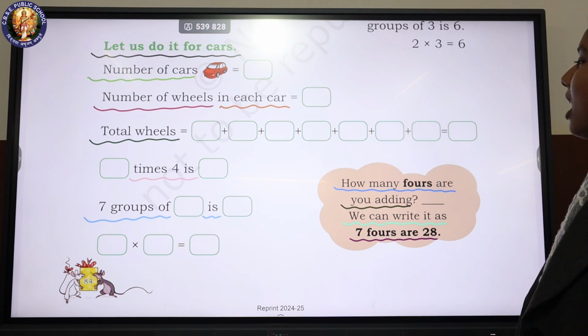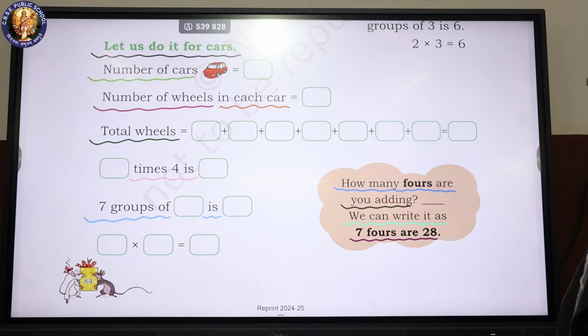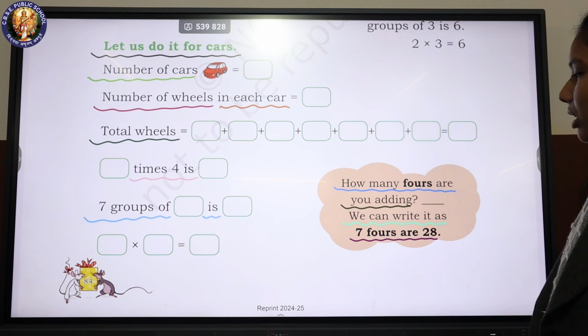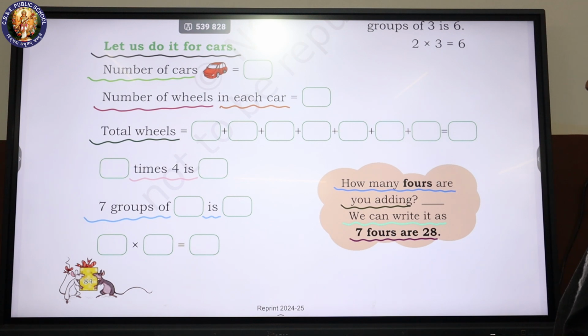Let us do it for cars. Number of cars is equal to blank. Number of wheels in each car is equal to blank. Total wheels is equal to blank times 4 is blank. 7 groups of blank is blank. Blank into blank is equal to blank.